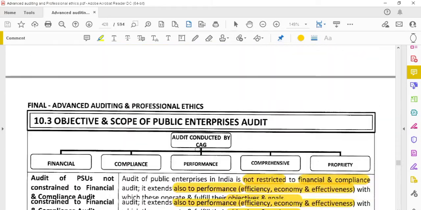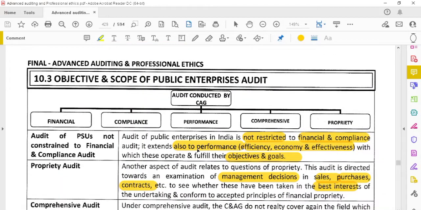Next up, what are the objectives and the scope of the public enterprises audit? First, what are the types of audit which can be conducted for a PSU? If you are conducting the audit of the PSUs, what are the types of audit we can conduct? First is the financial audit. Second, compliance audit, performance audit, comprehensive audit, and then proprietary audit.